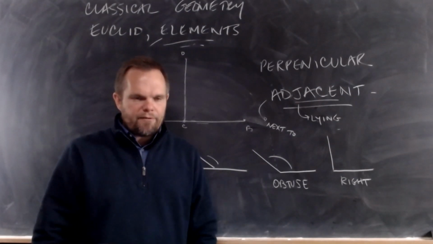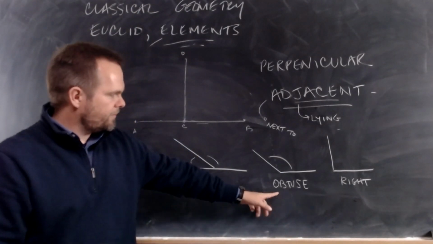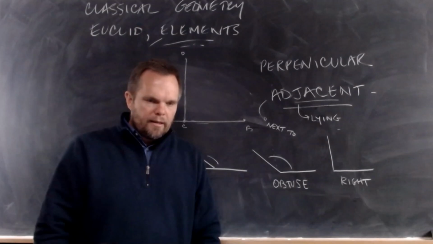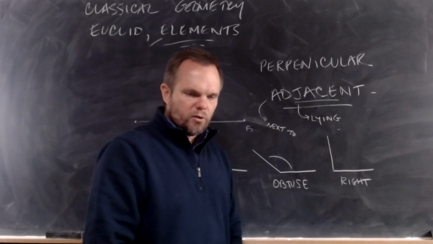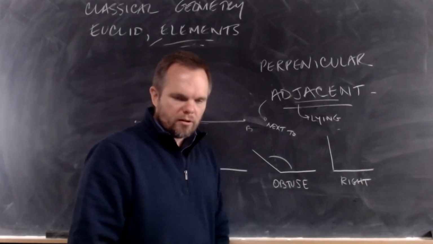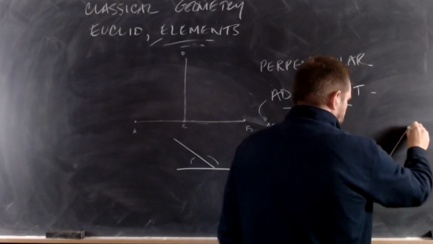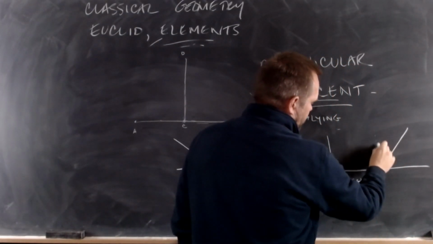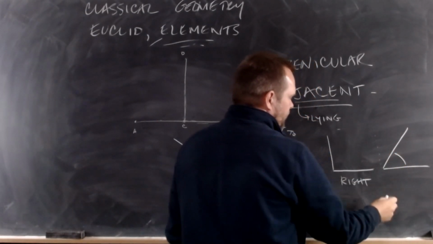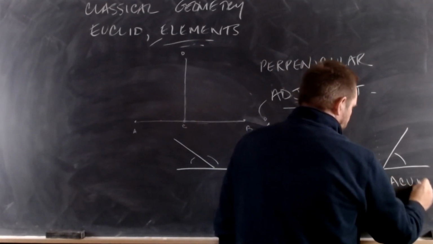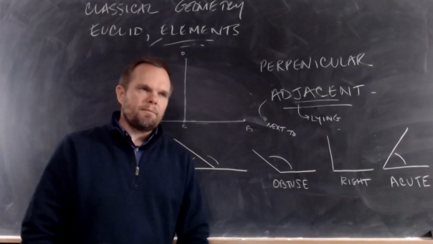So definition 11, an obtuse angle is an angle that is greater than a right angle. And definition 12, an acute angle, it's pronounced acute. An acute angle is an angle that is less than a right angle. Here would be a right angle. We see that this angle is less than a right angle. This is called an acute angle. So we're simply learning the names of different angles.